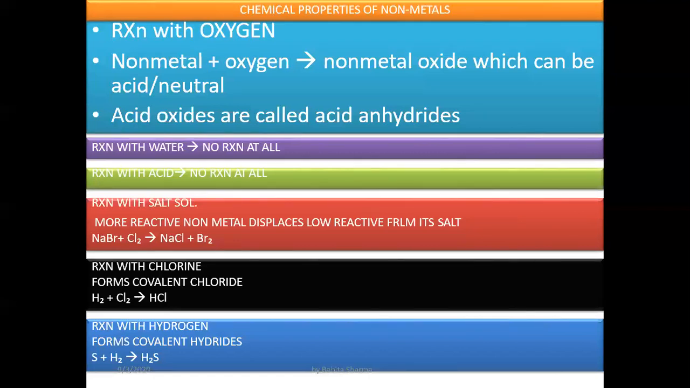Firstly, they react with oxygen. When non-metals react with oxygen, they form non-metal oxides. And these non-metal oxides are acidic in nature or maybe neutral. And these acid oxides are called acid anhydrides.